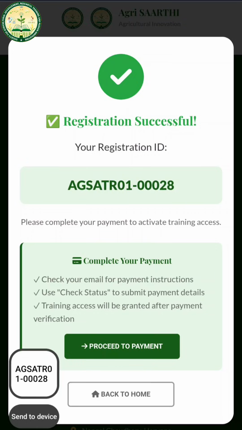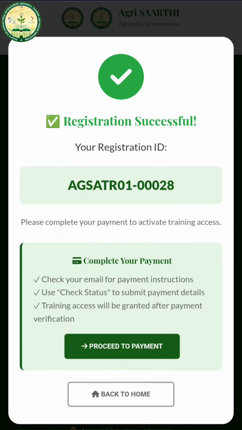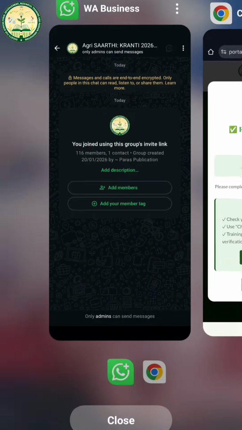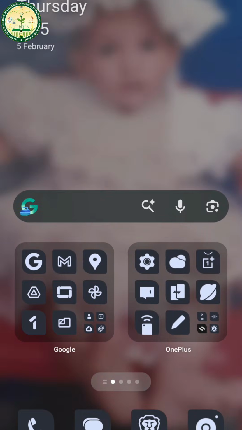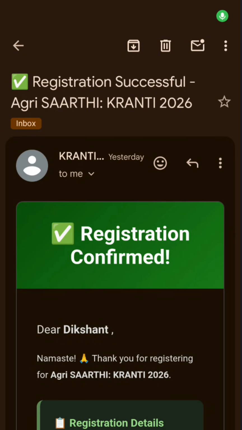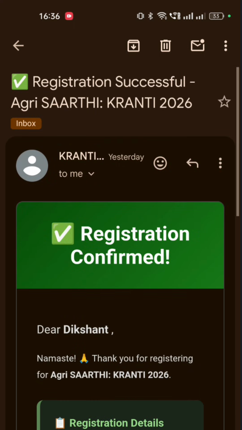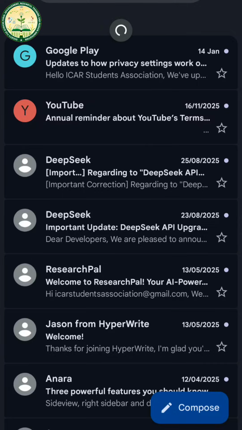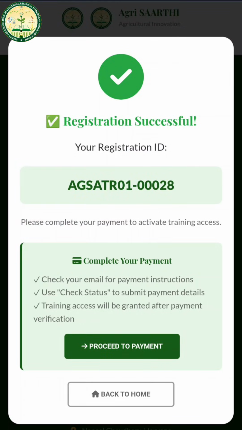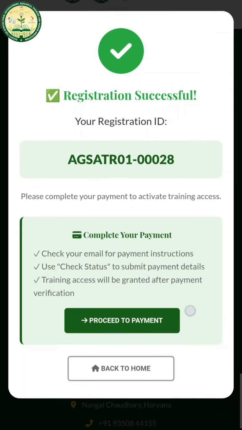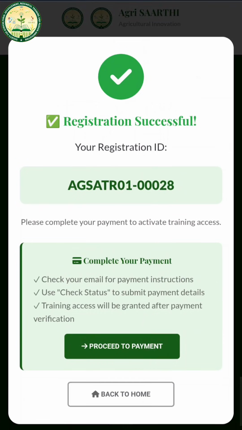In case you miss this payment procedure, you can check your email ID also. You will get the same email about registration. So let me show you. We will get back to here. Okay, so if you see the email, dear participants, you can find this registration number in your email also. So please continue to proceed to payment. This is the button you will get. So our first step is clear.